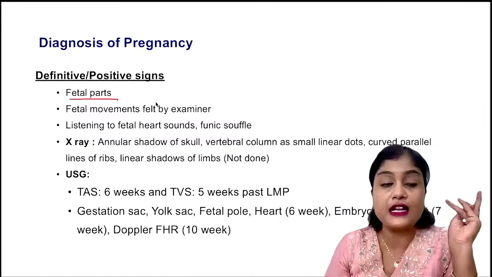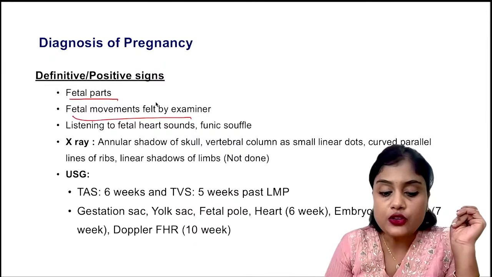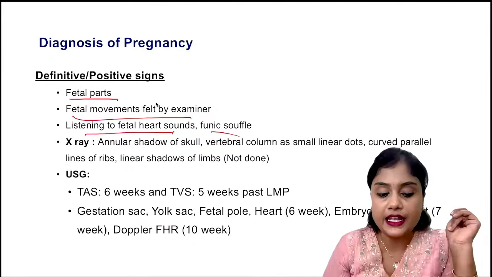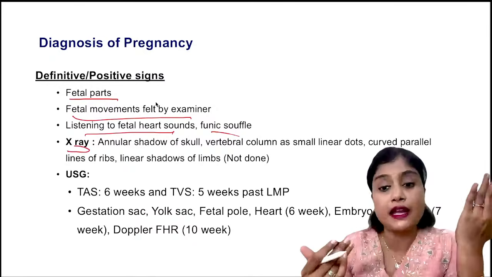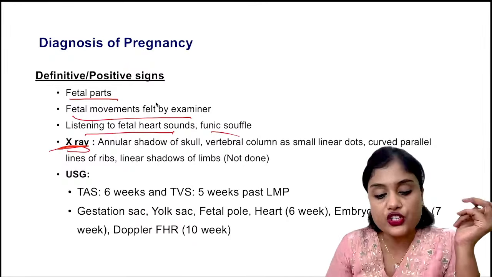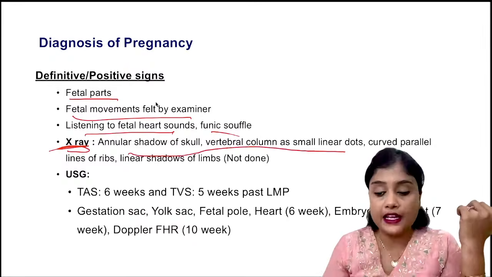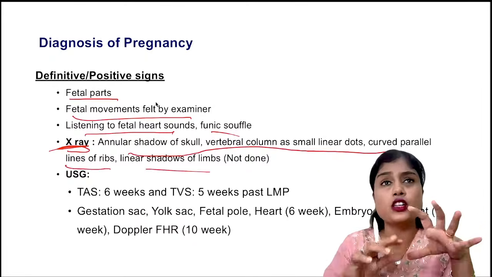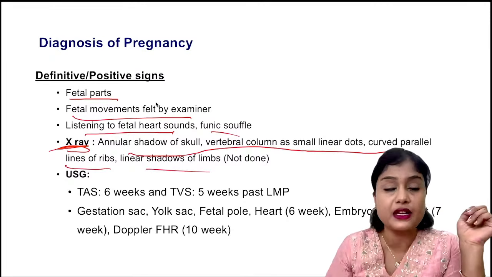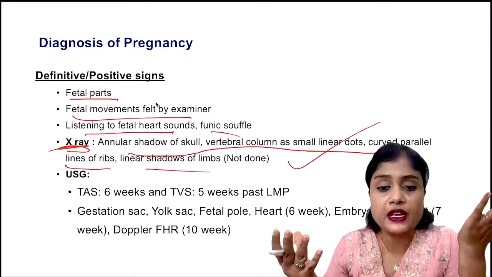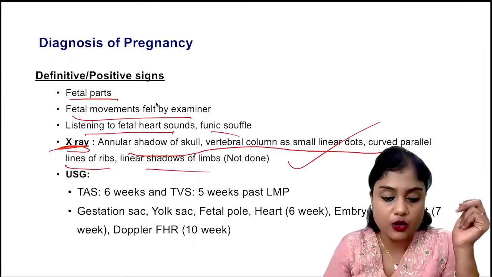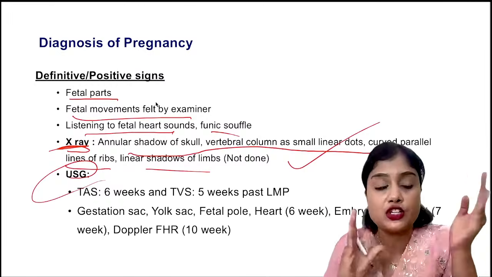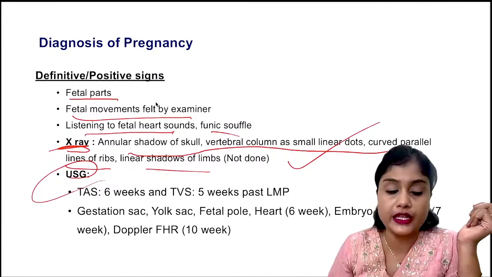Fetal movements felt by the examiner, listening to the fetal heart sounds, or the uterine souffle, and then x-ray. We don't do x-ray, but in case unknowingly somebody has done one, you see the annular shadow of the skull, vertebrae, spine, curved parallel ribs, and you can see the shadow of the limbs. So all the bones can be seen, isn't it? That becomes very evident that she is pregnant. But remember, that is not done right now. We do not do x-ray. That is why we should always ask the LMP of the patient and make sure she is not pregnant before doing any x-ray exposures.